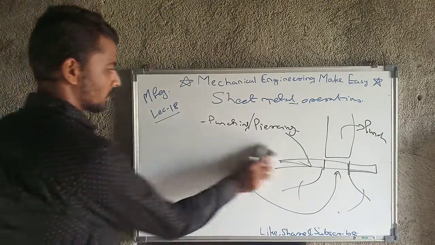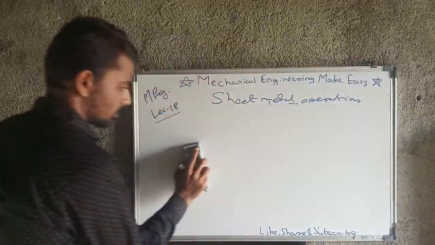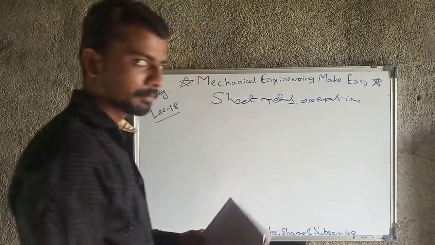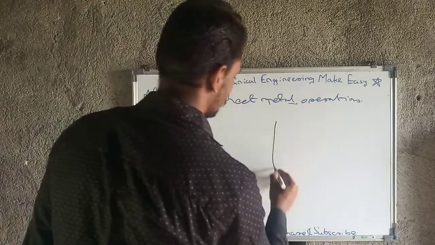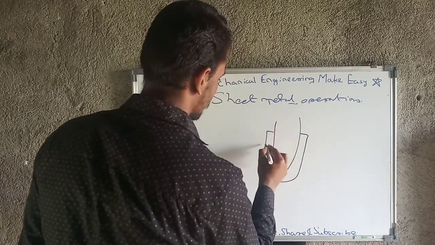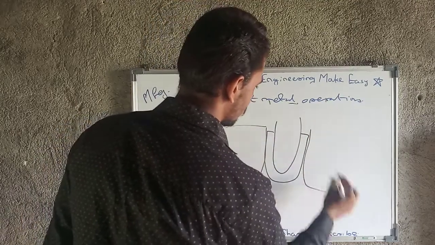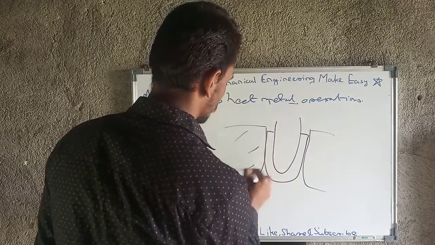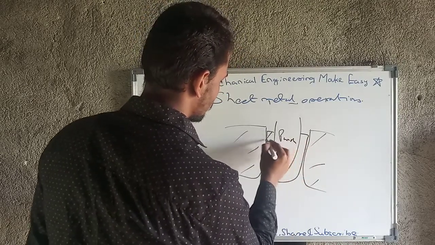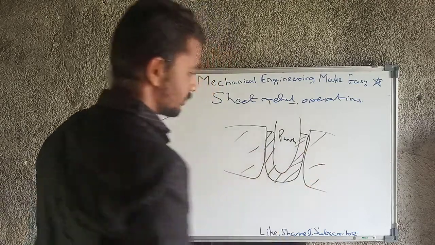So we will move towards the next operations. What are they? Deep drawing. Deep drawing means, the punch will be there, this is the workpiece, and these are the dies.